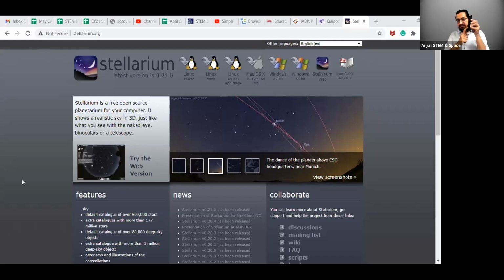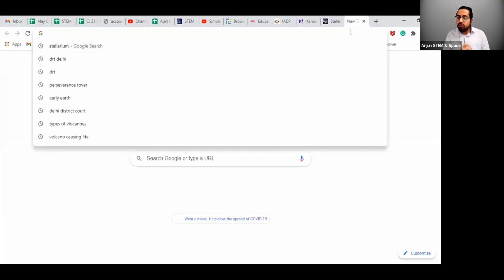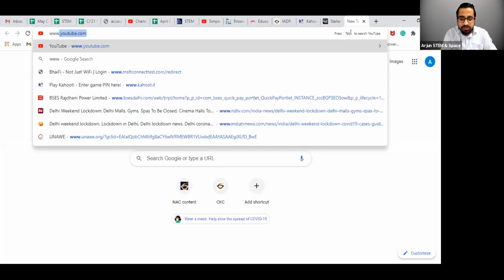To do that, you will need your second device, like a tab or the mobile which you were using earlier. On those devices, you will go to the app store and download the Kahoot app. In case you haven't installed it, don't go to the trouble of installing it right now. There is another thing you can do. Go to your browser instead. If you are on an Android phone, go to your Chrome browser. If you are on an Apple system, go to your Safari browser and type kahoot.it.